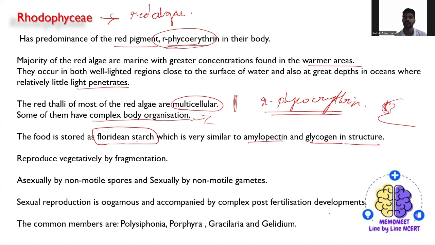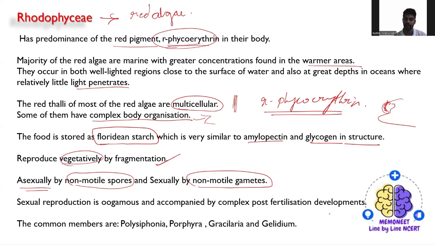Coming to reproduction, vegetative reproduction is mainly by fragmentation. Asexual reproduction is by non-motile spores. Sexual reproduction is by non-motile gametes. Non-motile gametes means the gametes are unable to move, that is, they do not show any locomotion.